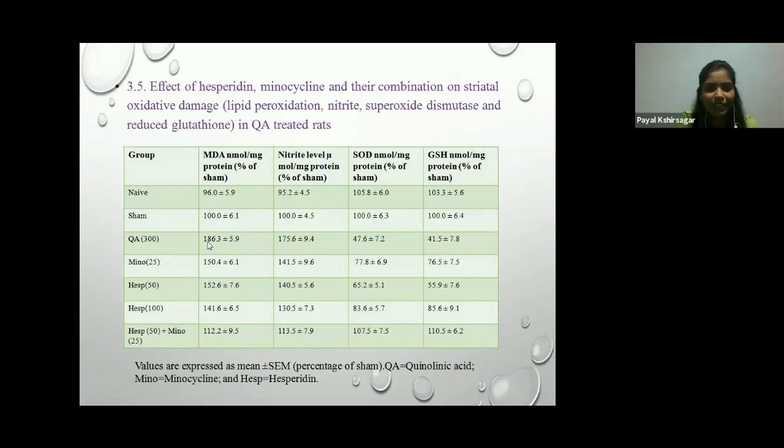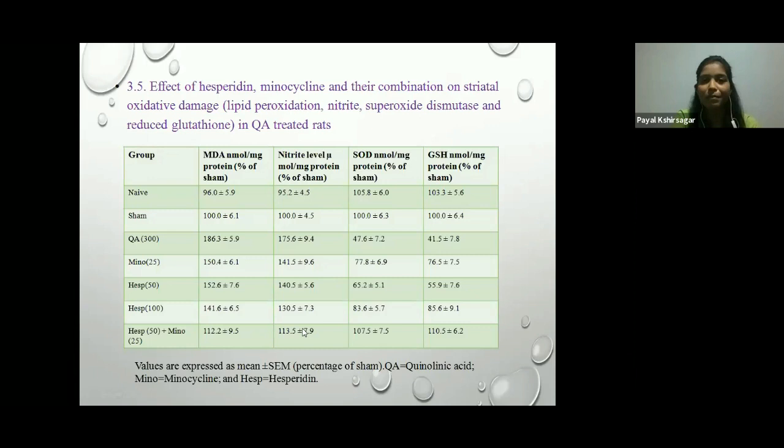When we see the activity, 1863 is the increase in MDA, and 175.6 was the nitrite level, which was increased as compared to the naive groups. But when given with hesperidine 100 and minocycline 25, there is a restoration of the activity. And when given in combination, it shows the potentiation of the effect and reduces the oxidative stress.